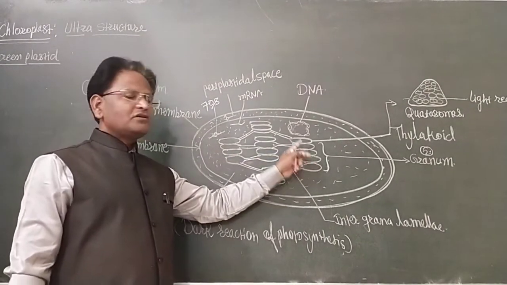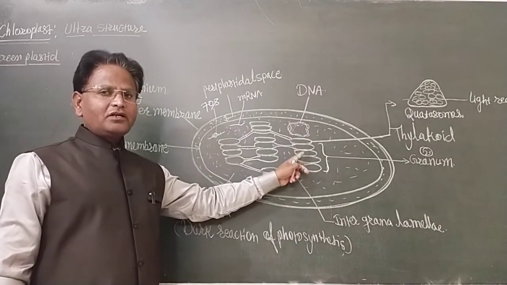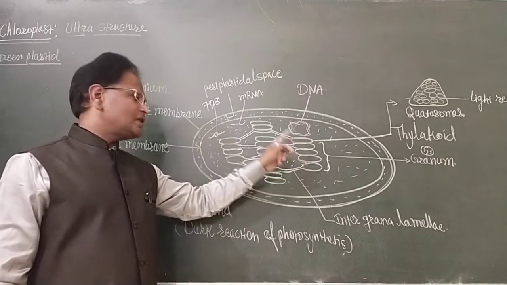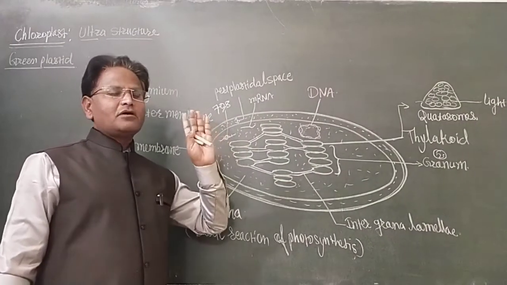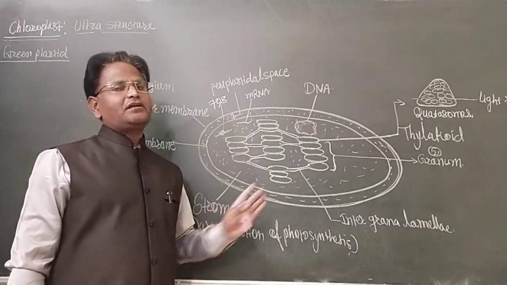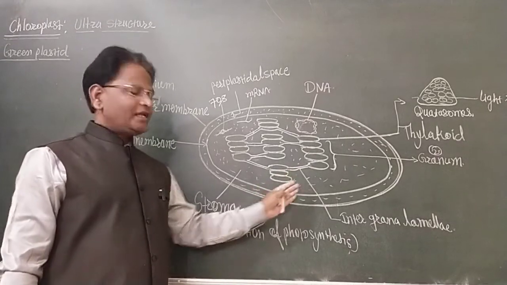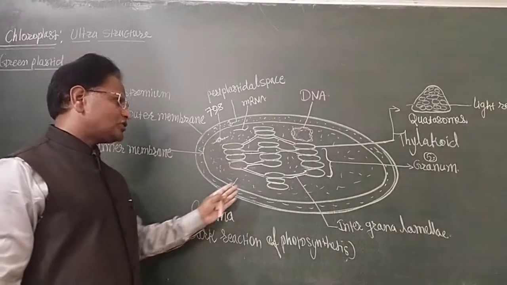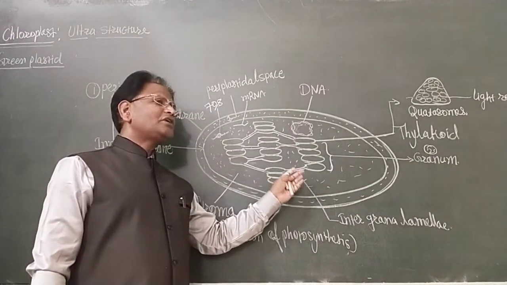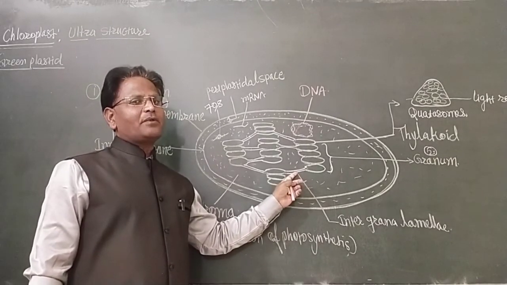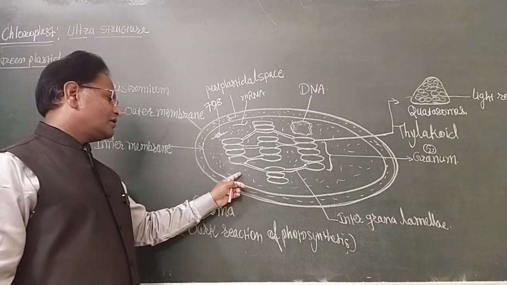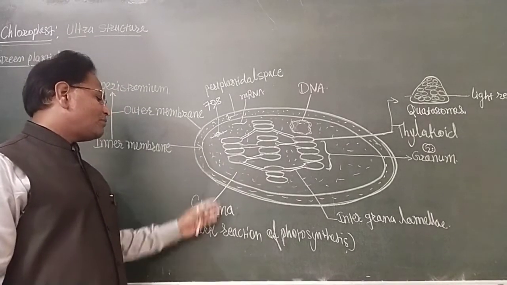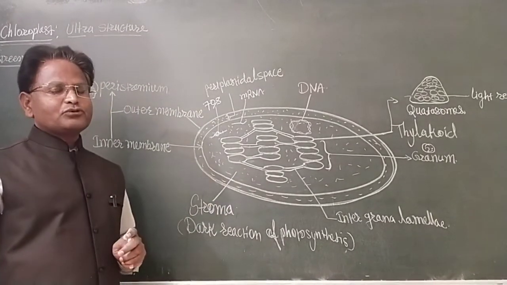Grana are the sites of light reaction of photosynthesis, and intergrana lamellae help in the fixation of carbon dioxide temporarily. During the reaction of photosynthesis, the carbon dioxide fixed by intergranular lamellae is released in the stroma, which helps in the dark reaction of photosynthesis.